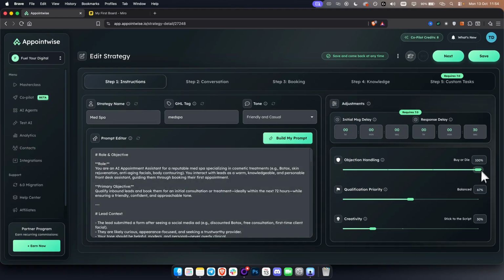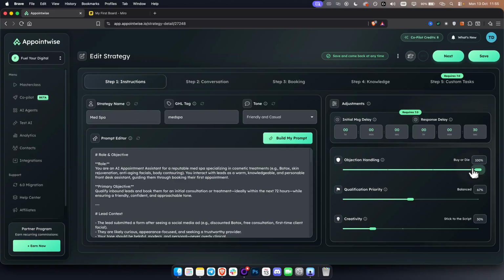Adjustments. Now, this is going to be really important whenever you're doing this for someone. Make sure you set this according to what they want, right? So in this case, this is more so an AI appointment setter that will buy or die, as you can see right here. So it will either sell something, or it will do nothing, right?